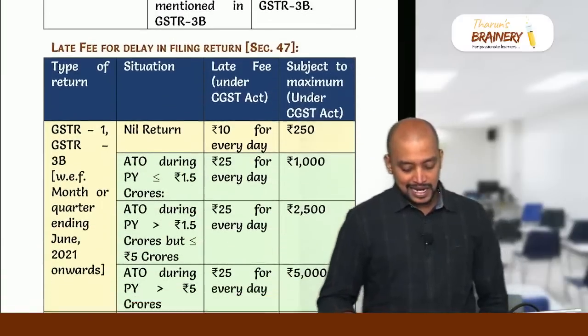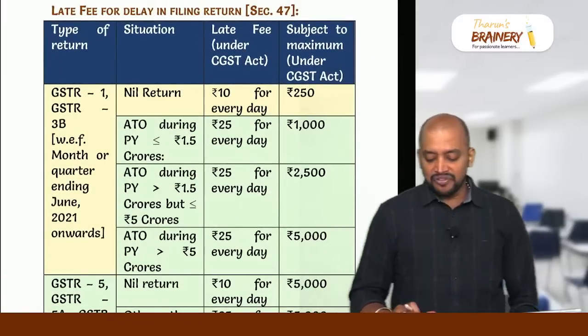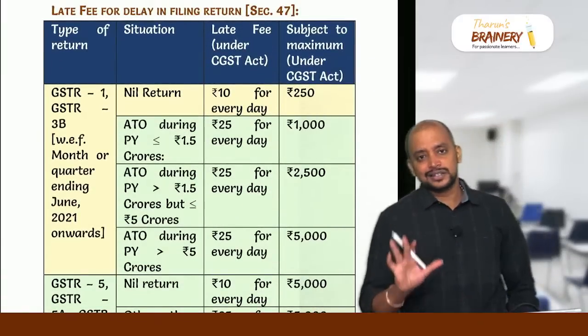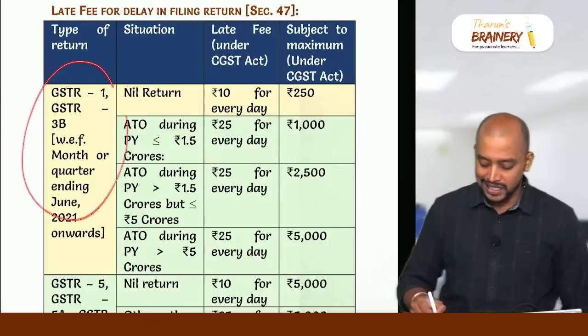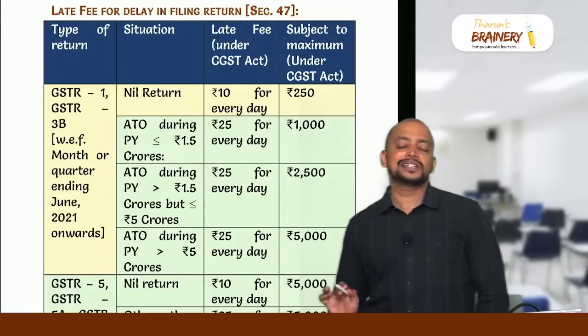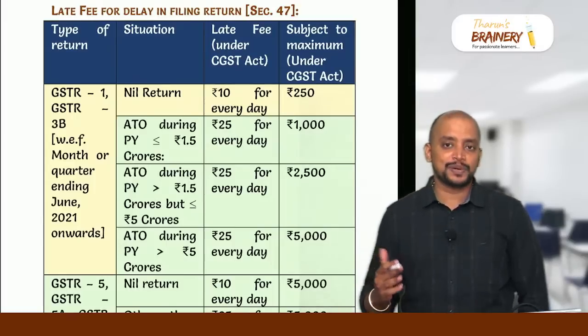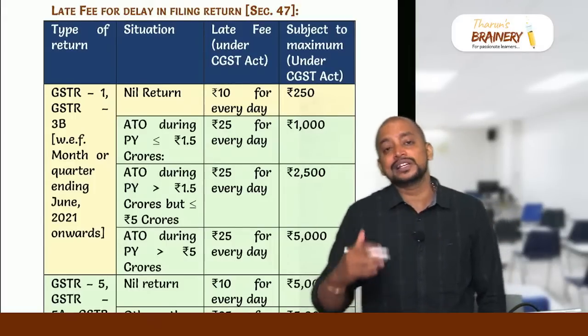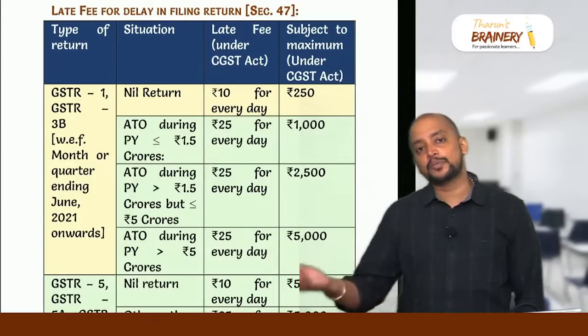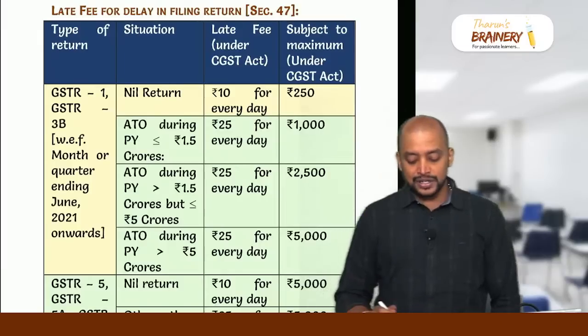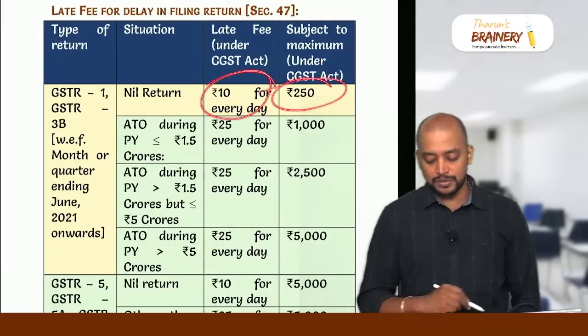Okay. Then the late fee for delay in filing returns. Remember, for GSTR1 and GSTR 3B there is a late fee. What is that? Nil return means 10 rupees per day subject to maximum 250. All these are under CGST. The same amount is payable under SGST. So nil return is 10 rupees per day subject to maximum 250.